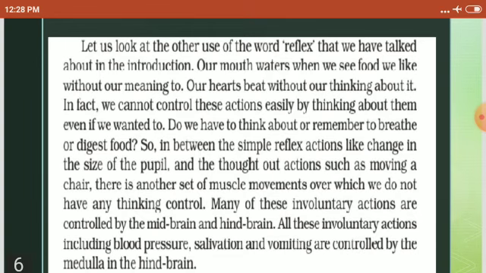We have seen voluntary actions, where our muscles move with our control, but involuntary actions, like food moving through the digestive system, happen without our thinking or control. Many of these actions are called involuntary actions, and they are controlled by the midbrain and hindbrain.